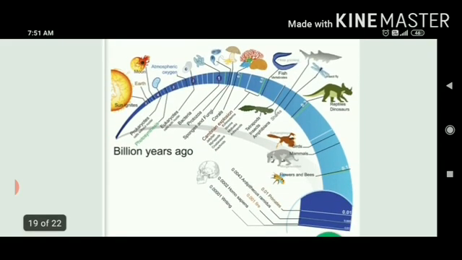As you see, at the first time, the sun ignites. The sun was like a ball of fire. At that time, no life was existing. Then earth came into existence. After earth, moon came into existence. Now you can see prokaryotes. Where prokaryotes are written as cells without nuclei, it does not mean nuclei. It should be written as cells without nuclear membrane. So you can see any kind of bacteria, either archaebacteria or eubacteria.